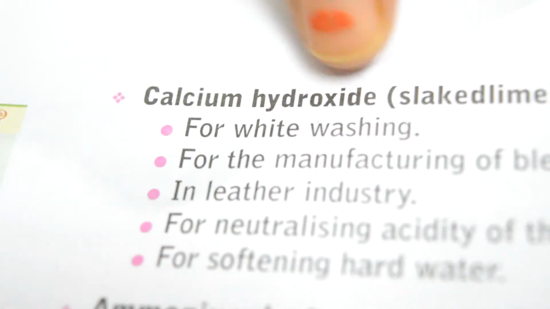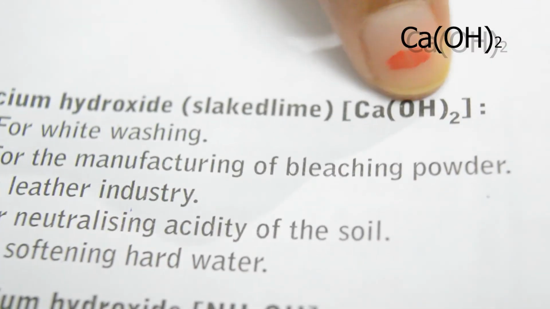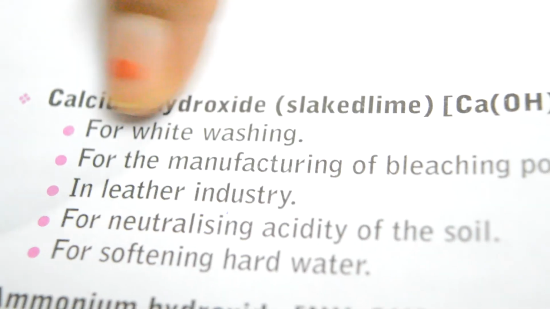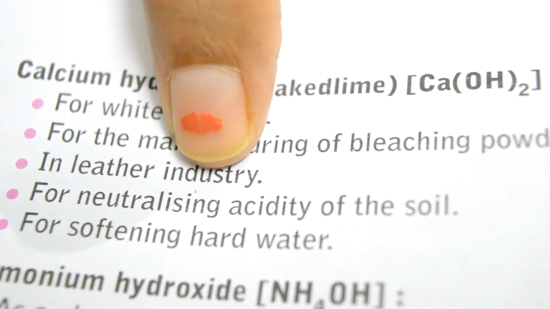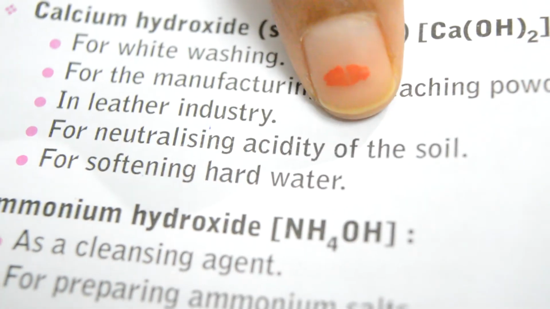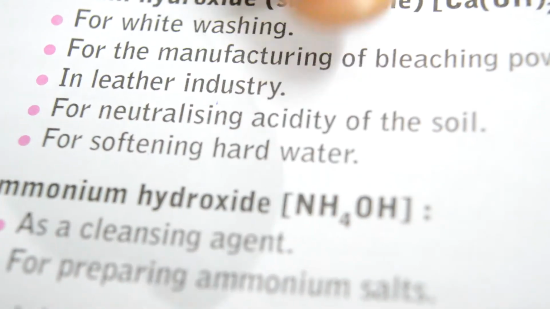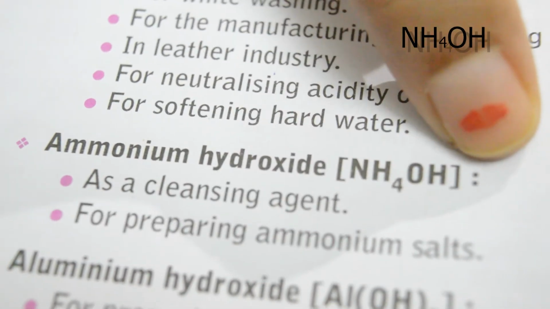Next, calcium hydroxide, also called slaked lime, Ca(OH)2. It is used for whitewashing, for manufacturing of bleaching powder, in the leather industry, for neutralizing acidity of the soil, and for softening hard water.